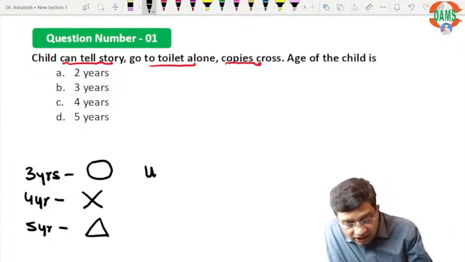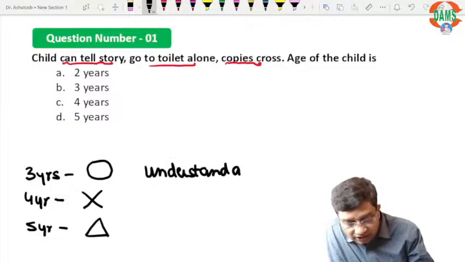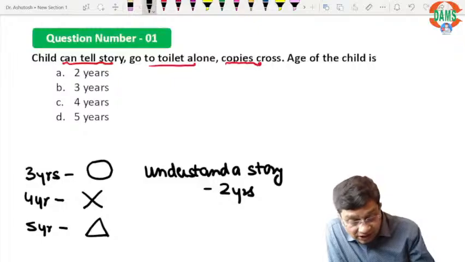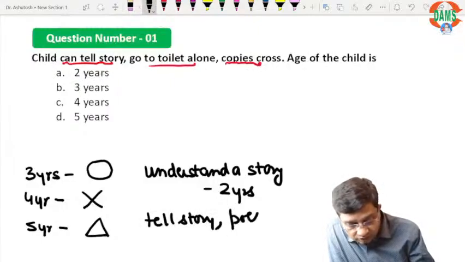A child can understand a story at the age of 2 years. But the child can tell a story, poem or song at the age of 4 years.